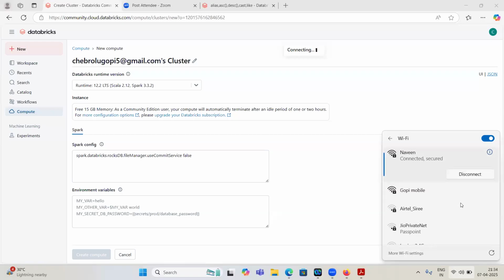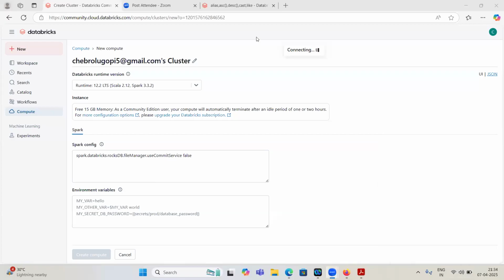Okay, guys, if you have any questions, we can have this question session for the next 5 minutes. Otherwise, we can start our regular class. I will start with Python. If you have prior Python knowledge, well and good. If you don't know, also no problem. For data engineering, we don't require core Python. We require only data structures: what are strings, how strings perform, and numerical data types, I mean float, integer, and complex numbers.